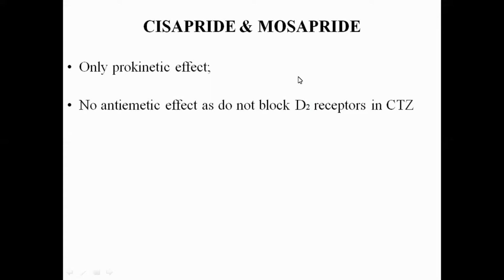So when the gastric emptying is enhanced, what will happen? The gastric content will enter into the intestine, and there will be emptying of the stomach. Besides that, there is also an increase in the tone of the lower esophageal sphincter. So there will be no regurgitation of the food particles from the stomach into the esophagus, so that inhibits the nausea and the vomiting. How does that happen? Prokinetics release acetylcholine, so there is involvement of the enteric nervous system. There will be the release of the acetylcholine.